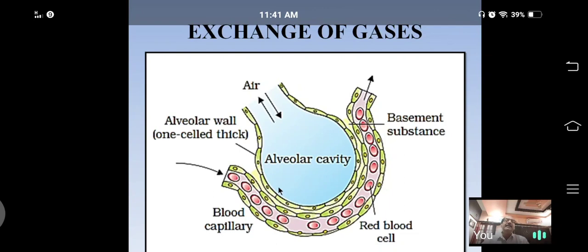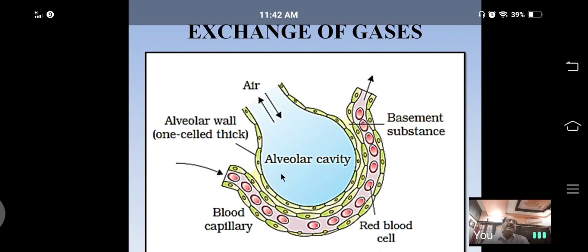Which gas? Carbon dioxide. Because carbon dioxide concentration is more here, that is less in the air. That's why carbon dioxide molecules start to diffuse from the region of higher concentration, the blood, to the region of lower concentration,